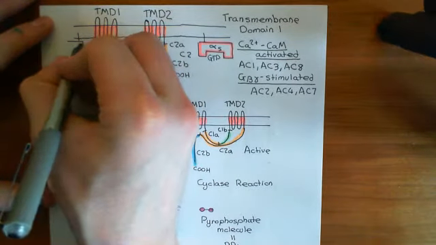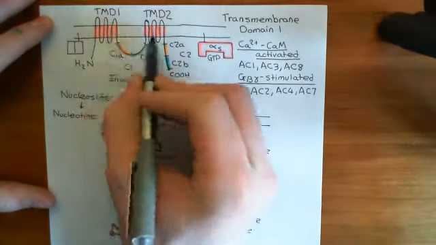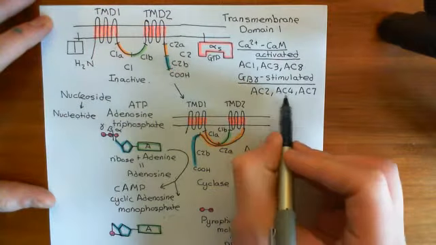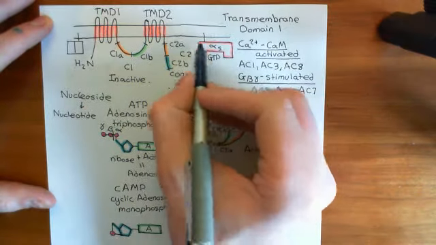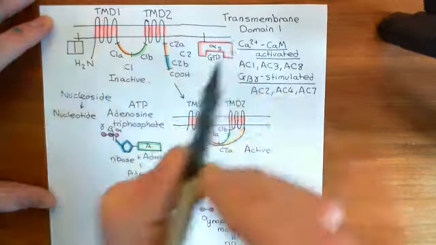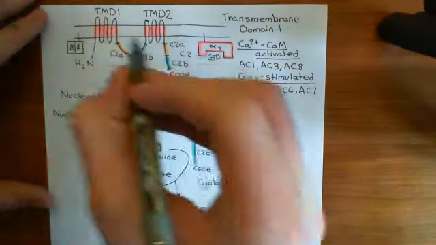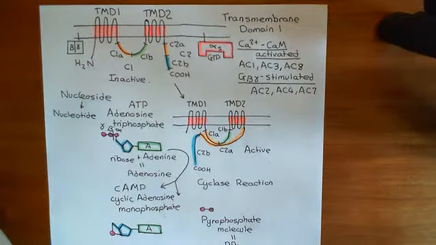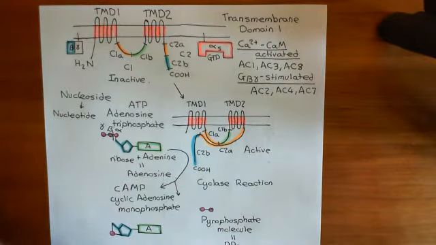Let me show this. Here is the beta gamma complex. Imagine this adenylyl cyclase enzyme here is now one of these 3. We've had the activation by the alpha S GTP subunit, and that's very important. Beta gamma is not capable of activating it on its own. It has to have already had the alpha S subunit do its job. So you've got one of these 3 adenylyl cyclases.